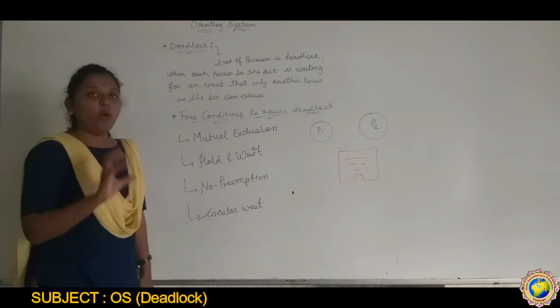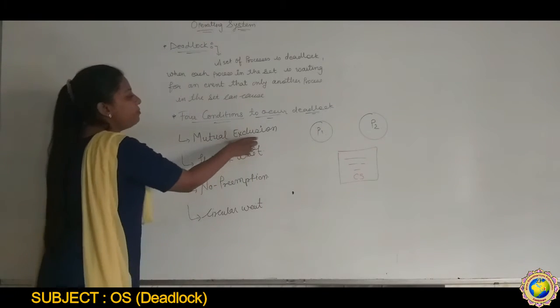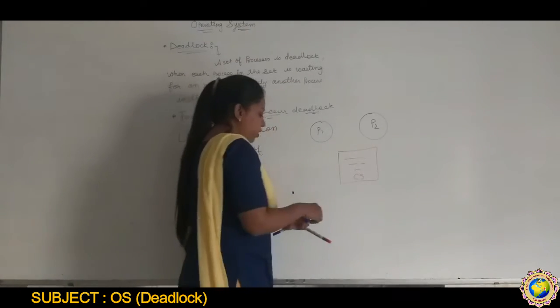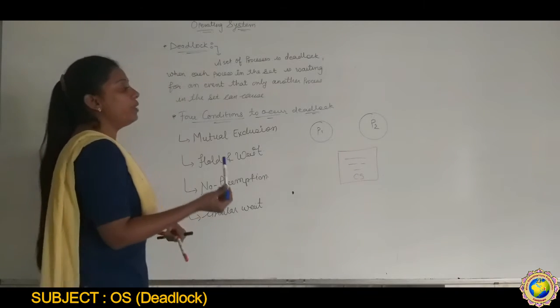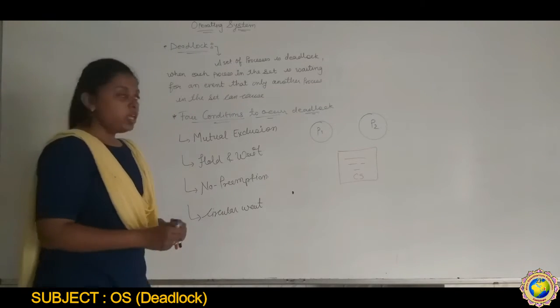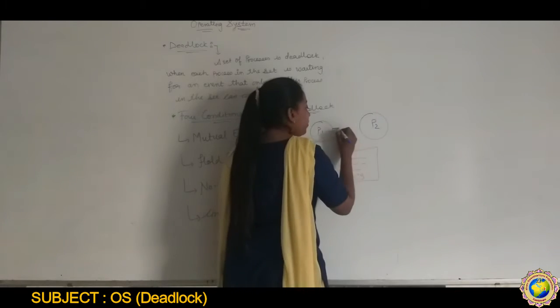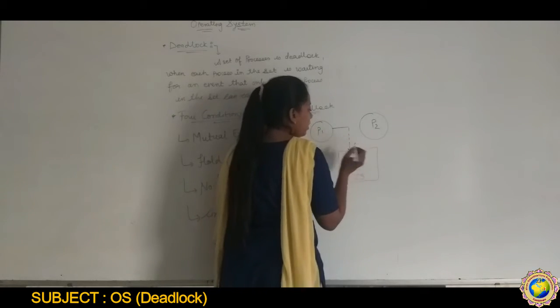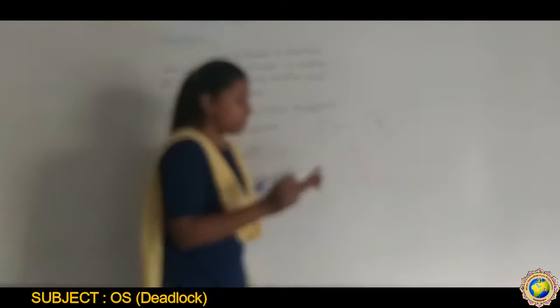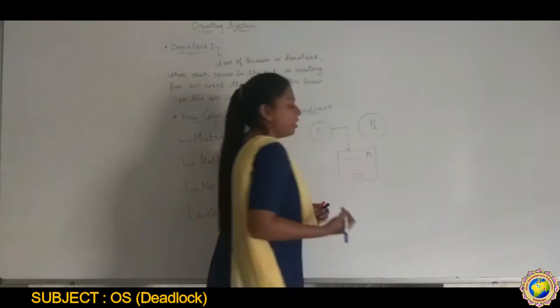Okay, so what happened? Mutual exclusion means what? At the same time, only one process can be executed. P1 is there in the critical section.